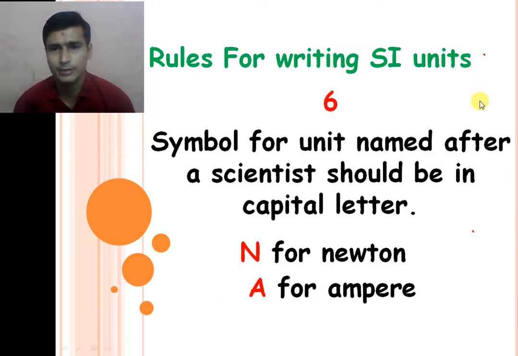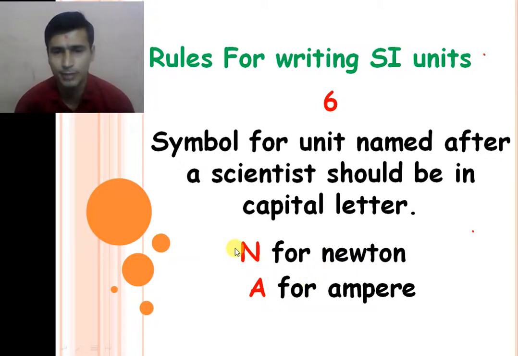Next, the last rule for writing SI units. If the symbol is from the name of the scientist and you write only the first letter, it is always capital. To represent the newton, the N must be capital.